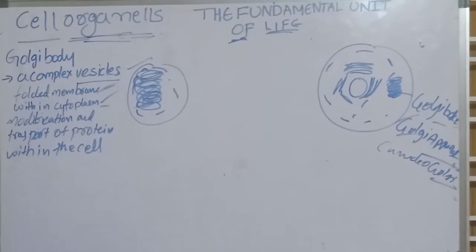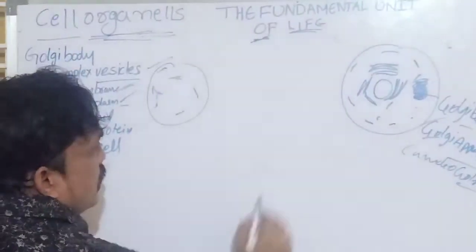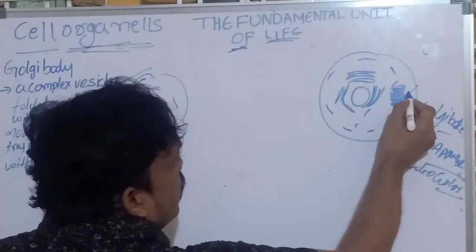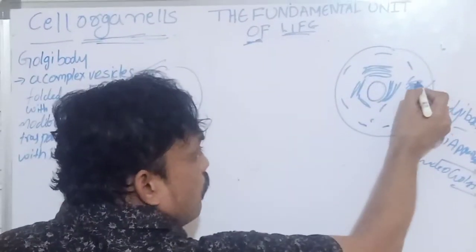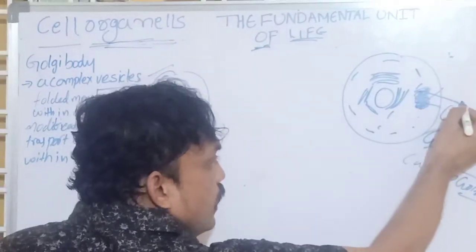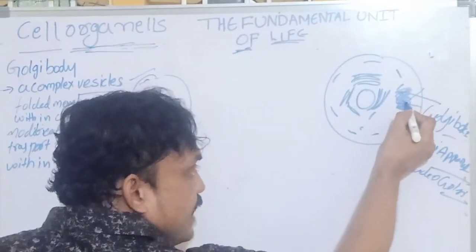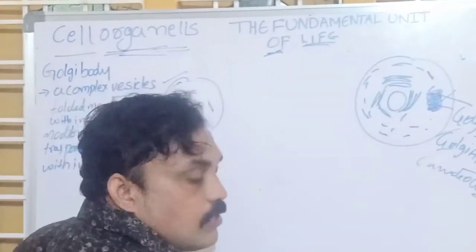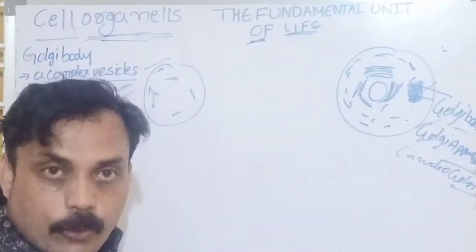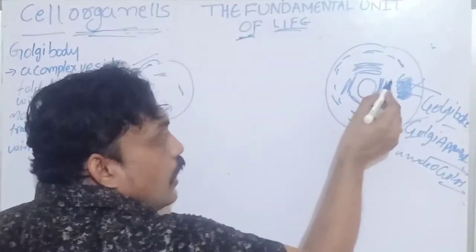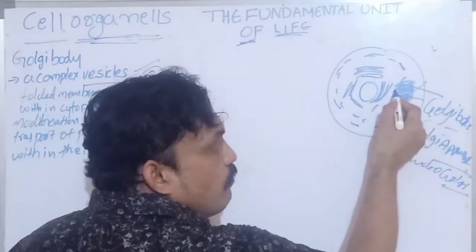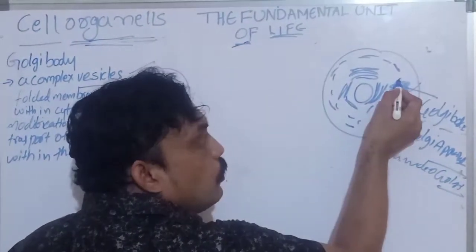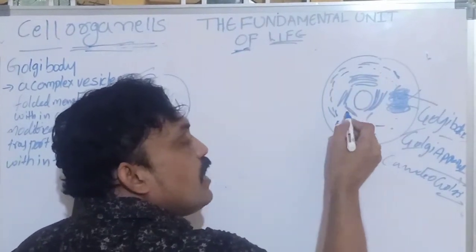And what is the advantage of Golgi apparatus? The main function of Golgi apparatus: modification and transport of proteins. Inside the vesicles, proteins are stored. It stores the proteins and is useful to transport the proteins within the cells. When the cells require proteins, these Golgi apparatus, these folded sac-like membrane-bound structures, transport the proteins within the cell wherever they are required.